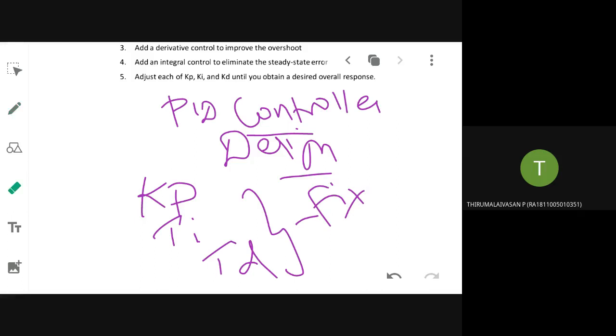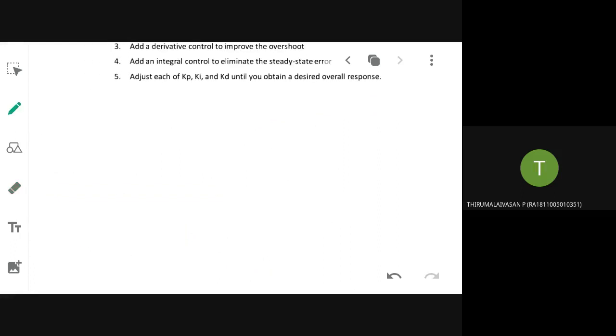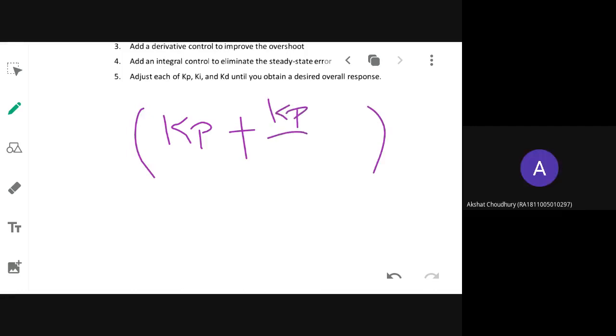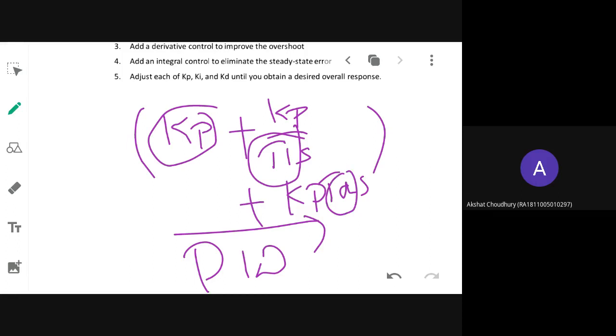So somebody should tell me what is the equation for transfer function of a PID controller. I think day before yesterday we discussed PID controller in class. So tell me what is the equation. Kp into (1 plus 1 by Ti s plus Td s). Okay, this is the equation that you usually get for a PID controller. This is your proportional gain constant, this is your integral time constant, and this is your derivative time constant. So you need to fix up these three values if you want to design a PID controller.